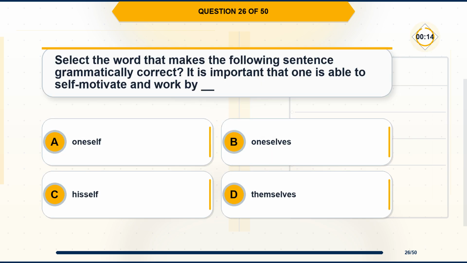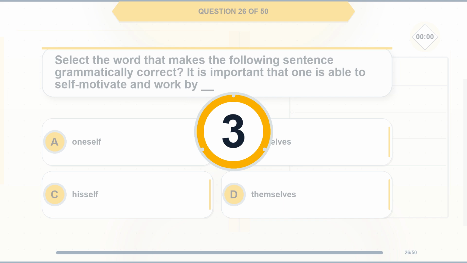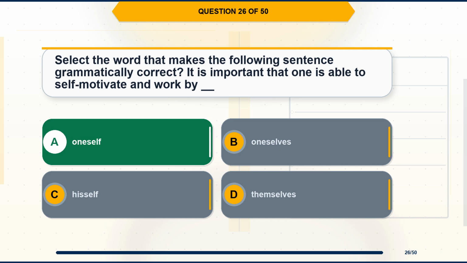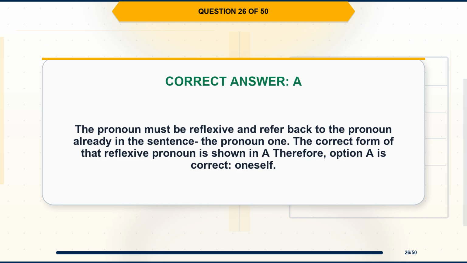Question 26. Select the word that makes the following sentence grammatically correct. It is important that one is able to self-motivate and work by blank. Option A, oneself. Option B, oneselves. Option C, hisself. Option D, themselves. The correct answer is option A, oneself. Explanation. The pronoun must be reflexive and refer back to the pronoun already in the sentence, the pronoun one. The correct form of that reflexive pronoun is shown in A. Therefore, option A is correct, oneself.